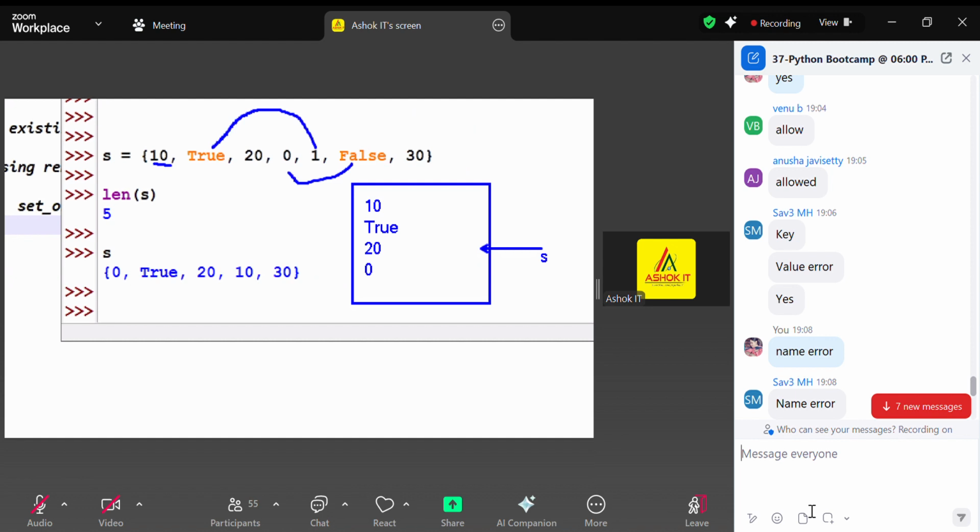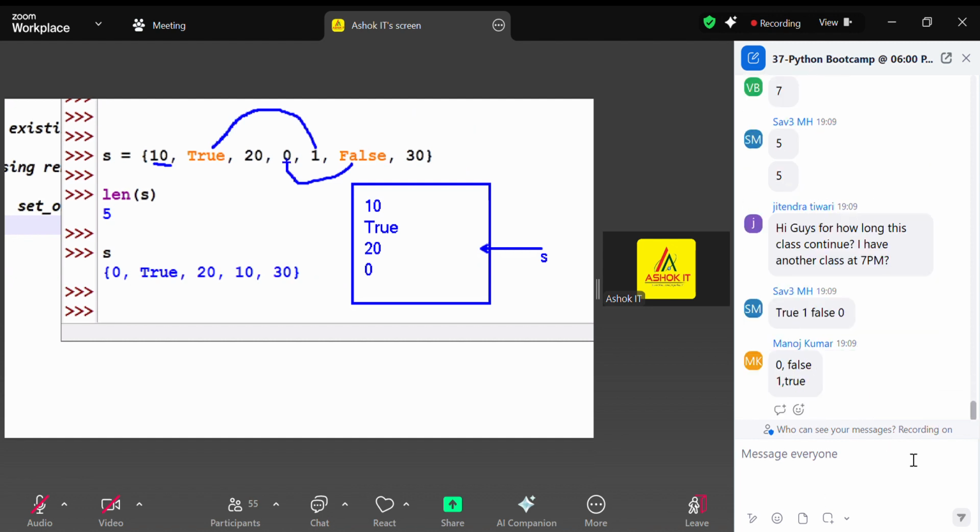Next 1. 1 and True are both equal, guys. True and 1 are equal, and False and 0 are equal. They are the same values. Since True is already there, 1 is considered a duplicate value, so 1 is not added. Already 0 is there in this memory, so False is also considered a duplicate. These two are not added. And finally, 30 is added.